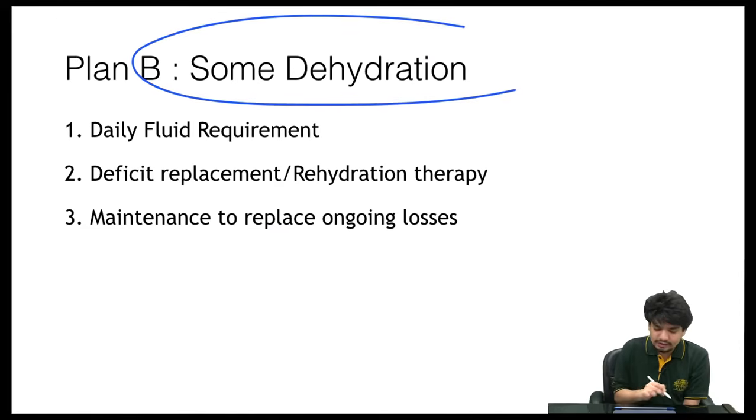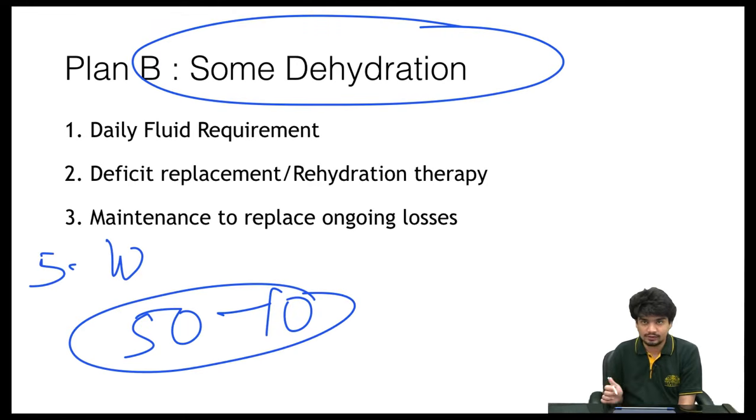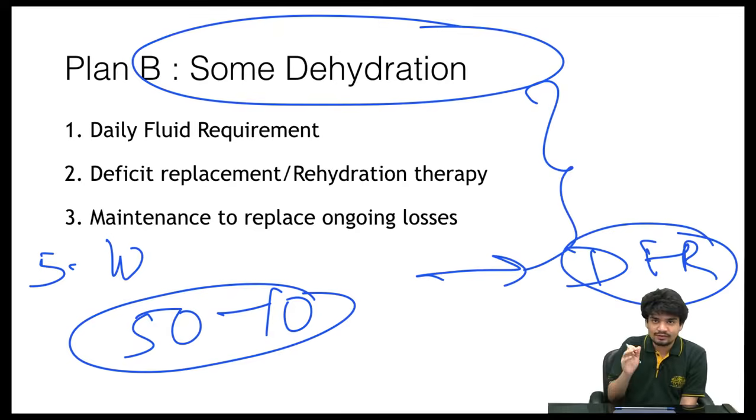Plan B. Now this child has some dehydration. The diarrheal losses have resulted in a weight loss of around 5 to 10% or 50 to 100 ml per kg fluid deficit. In this case, the fluid replacement is going to be managed under 3 headings. There is some daily fluid requirement that you have to calculate, and this is the fluid requirement in a normal individual that you have to give irrespective of whether the child had diarrhea or not.